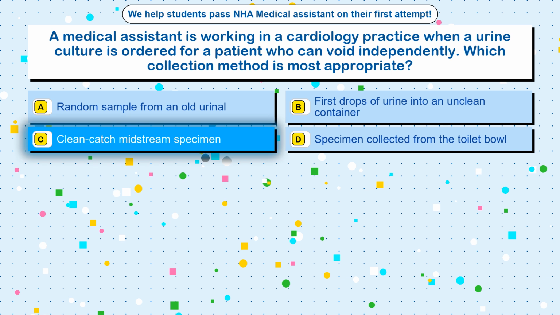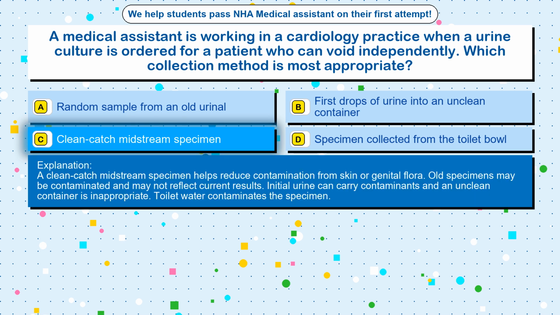The correct answer is option C, clean catch midstream specimen. A clean catch midstream specimen helps reduce contamination from skin or genital flora. Old specimens may be contaminated and may not reflect current results. Initial urine can carry contaminants and an unclean container is inappropriate. Toilet water contaminates the specimen.